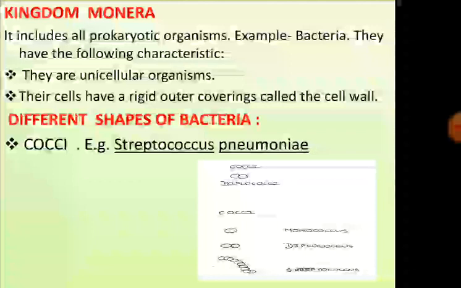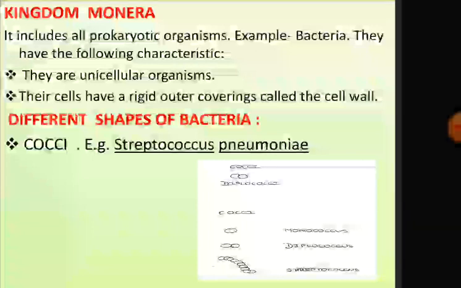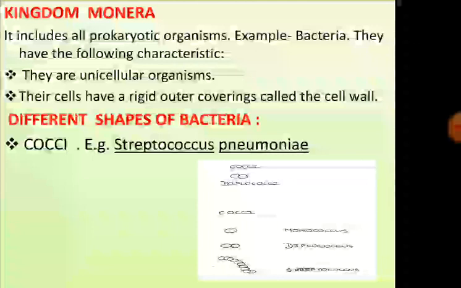They occur either as single, called monococcus, in a group of 2, called diplococcus, or sometimes in chains, called streptococcus. Streptococcus pneumoniae is an example of a cocci shaped bacterium. What does it cause? It causes bacterial pneumonia in humans.